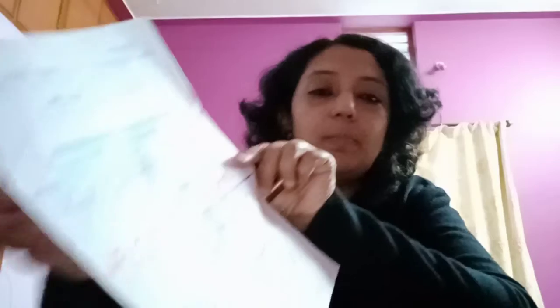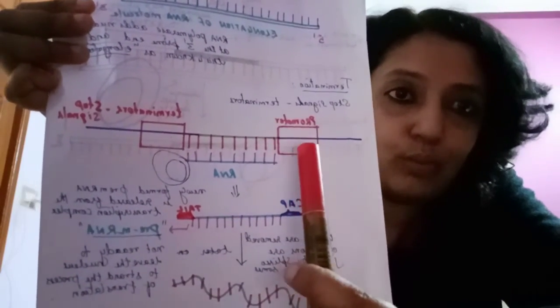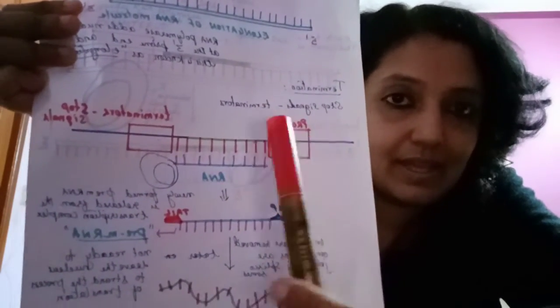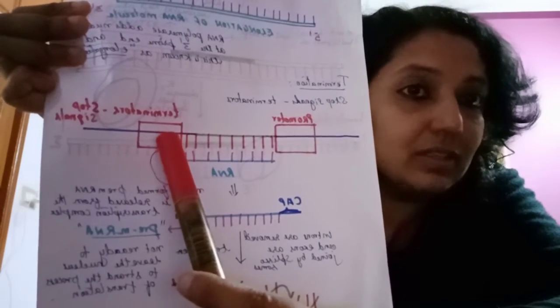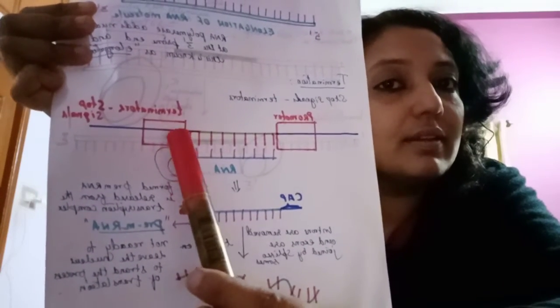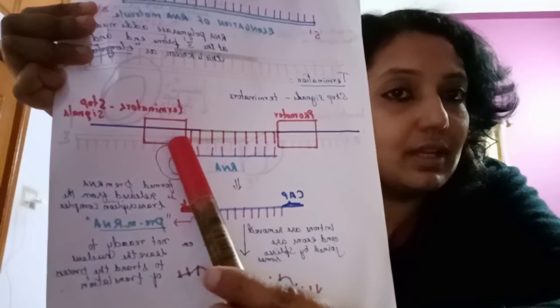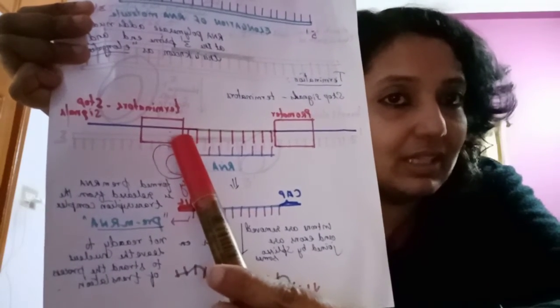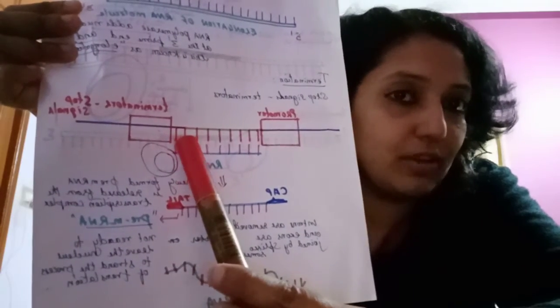Let me explain with a diagram so you can understand correctly. See, this is the promoter gene from which the transcription begins, and this rectangle is the terminator sequence, the terminator gene. When the RNA polymerase combines with this terminator gene, it is a stop signal for the transcription process.